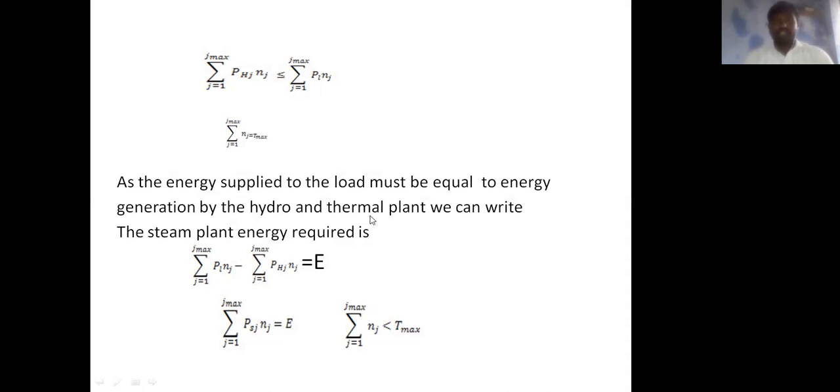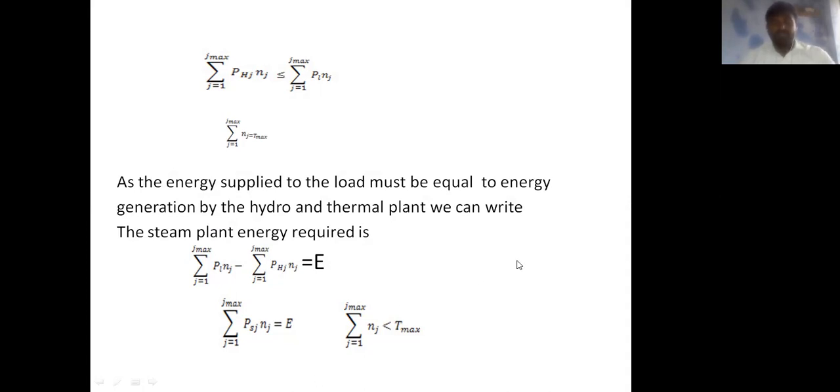So the steam plant energy required, E, equals the summation of j equal to 1 to j maximum of PL into nj, where PL means load, not losses, minus the summation of j equal to 1 to j maximum of PHj into nj, equal to E. This is the steam energy of the thermal power plant.